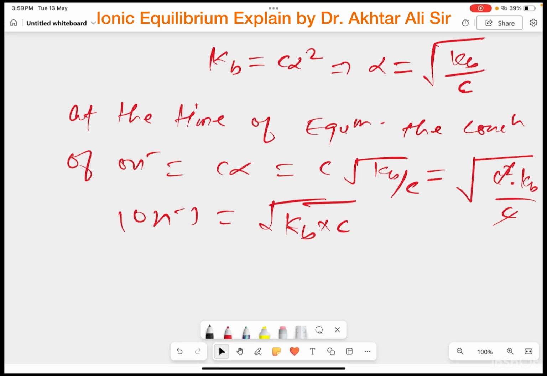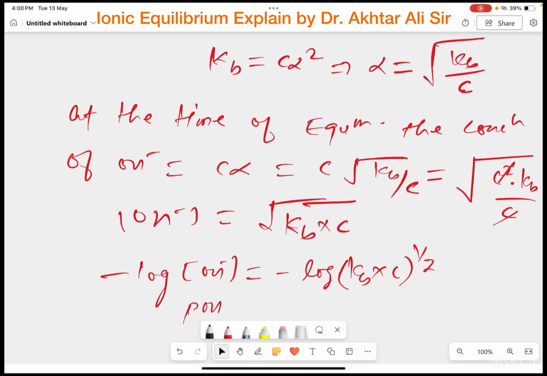And if you are interested to find the pH, first you go for finding the pOH. Taking negative log on both sides, negative log concentration of OH ion will be equal to negative log of Kb into C to the power 1 by 2. Negative log OH ion is pOH.